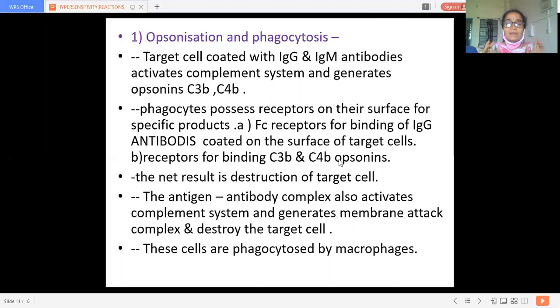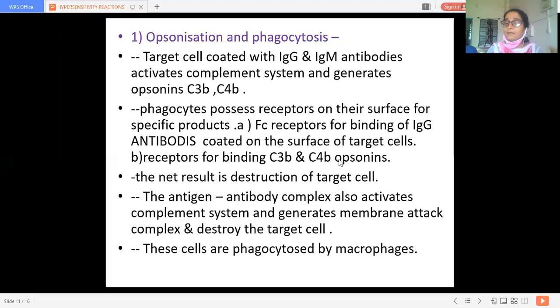Like this, receptors are present on these phagocytes, and the net result when they get attached to these cells, with antibodies on one side and opsonin on the other, will be destruction of the target cell.